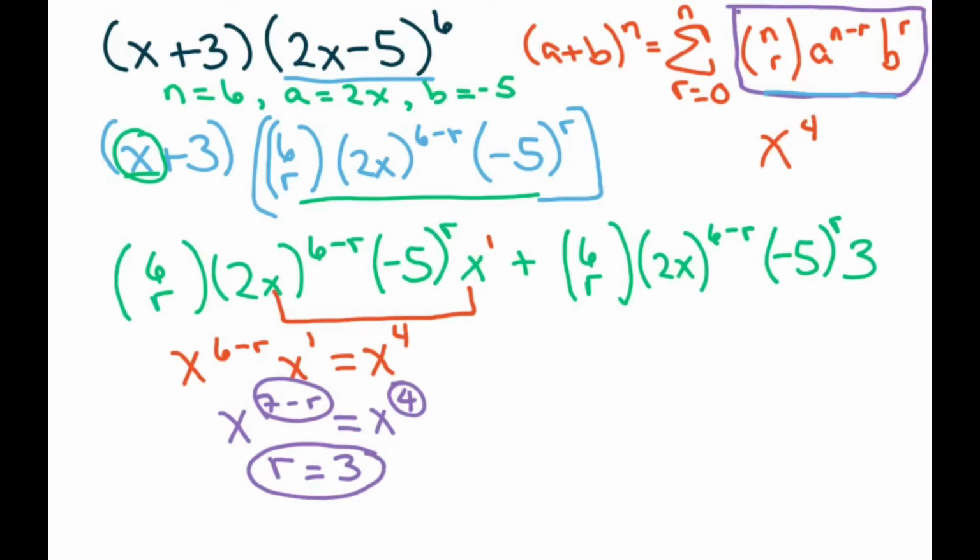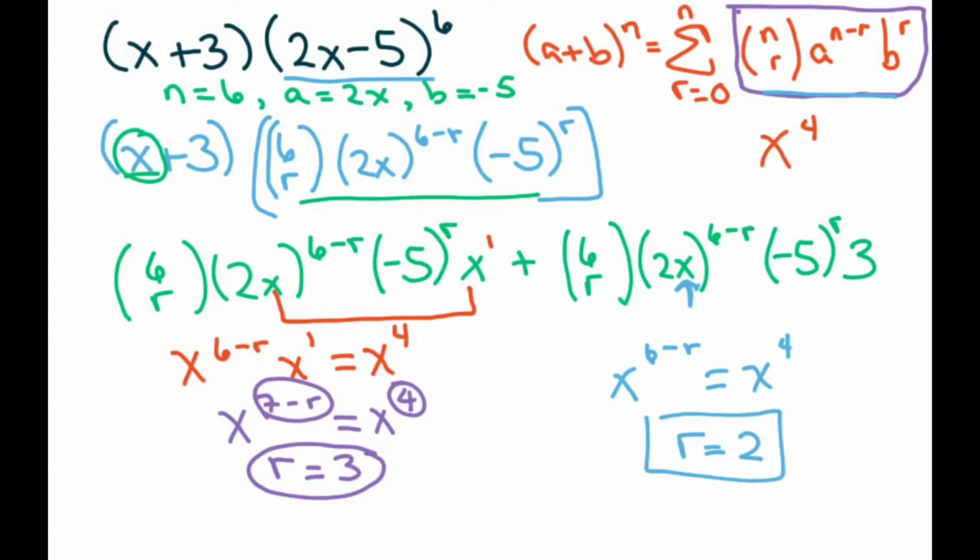Now for the second part, do the same thing. In this case, we only have this one x. So we have x to the 6 minus r, and we want that to equal x to the fourth. So clearly r equals 2.